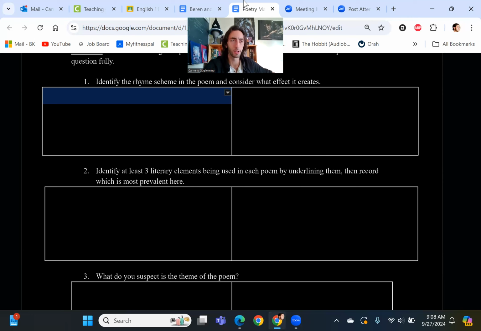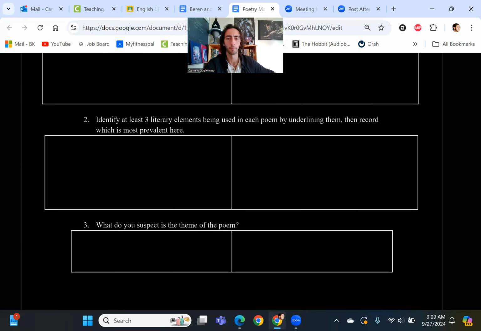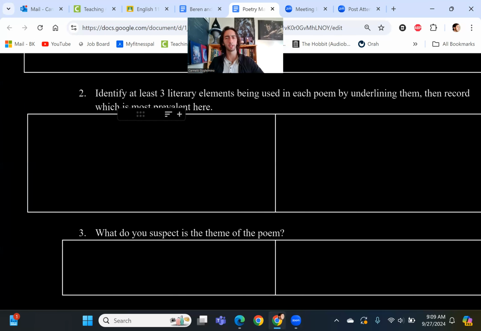What effect does this create on the poem, on the work? I think it's meant to sound like a song. It's meant to sound beautiful, right? It's meant to sound otherworldly. It's meant to sound very, very accessible to us, right? So it's just adding to the basic beauty of the poem. Sure. Three elements that Tolkien is using here, maybe the dominant three.